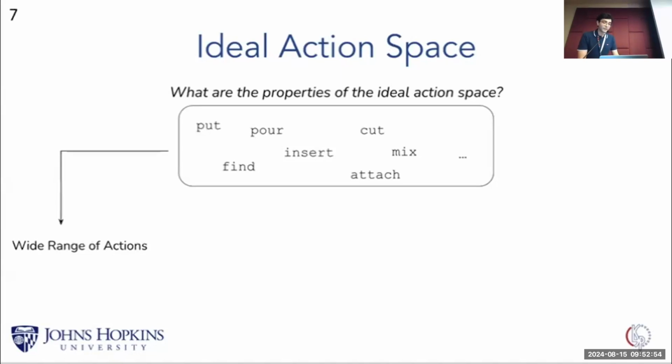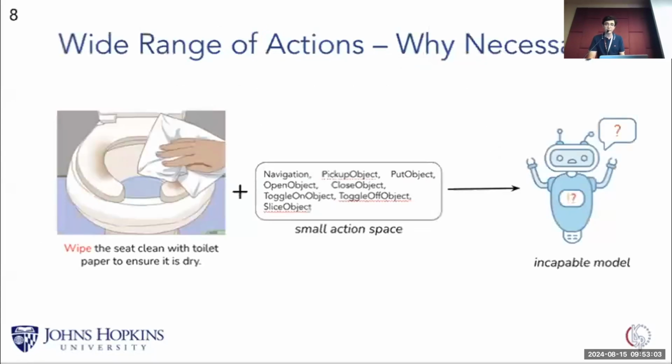First, the ideal action space must consist of a wide range of actions that are applicable to an extensive set of scenarios and tasks. We need such a wide range of actions to better enable the agents for executing different tasks and prevent them from being restricted to a narrow set of capabilities. For example, in this case, the model doesn't really know how to handle the action of wipe since no given action in the action space is similar or corresponds to wipe.